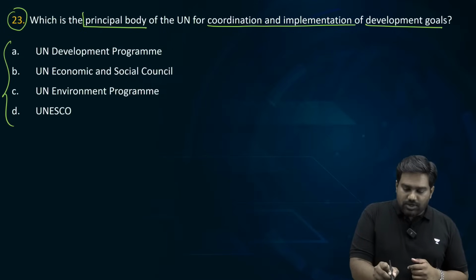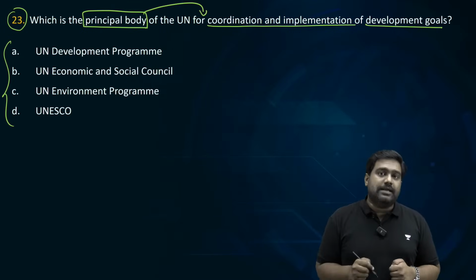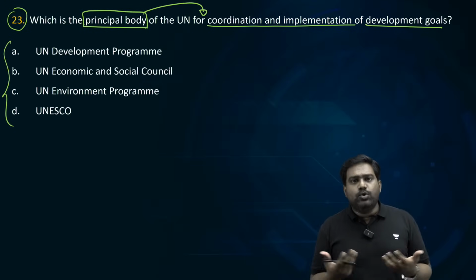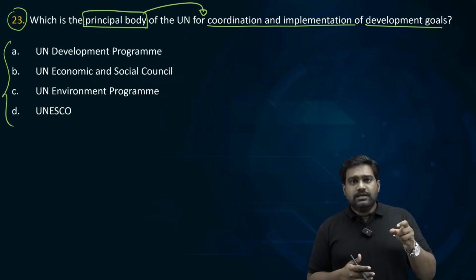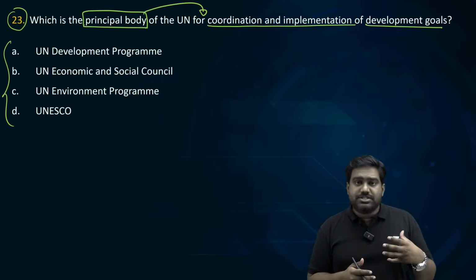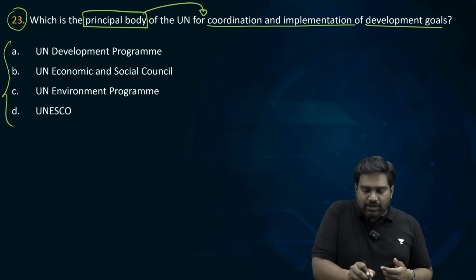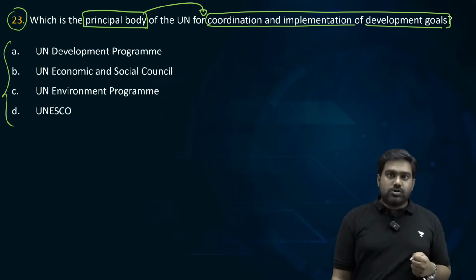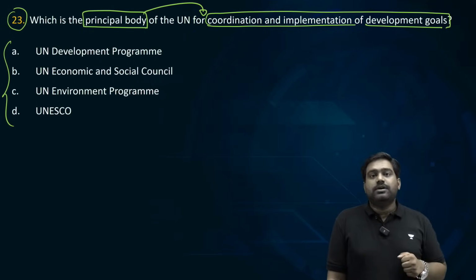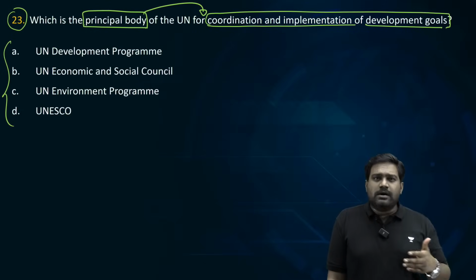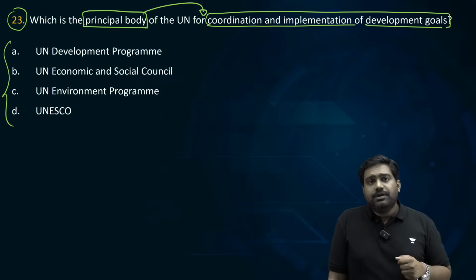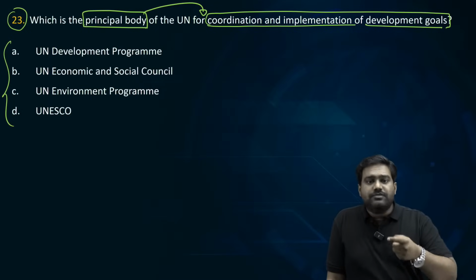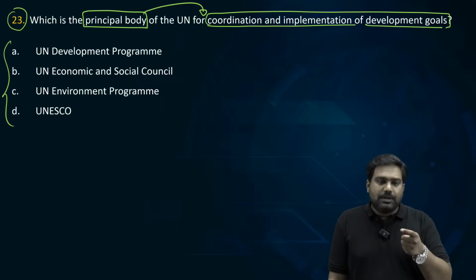Please focus on the question. Which is the principal body? It's like a nodal authority. Amongst all the UN organs, agencies, etc., there is one UN body which is considered as the principal body for development related initiatives. Be it your Millennium Development Goals, your Sustainable Development Goals, which deal with tackling hunger, poverty, climate change. These are the socio-economic agendas of the UN. So which body of the UN is considered as the principal body?